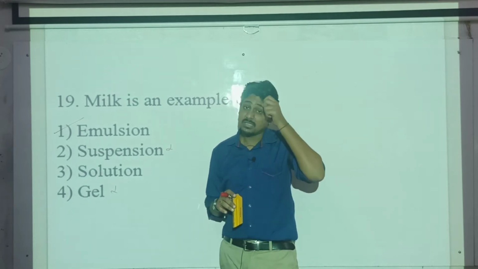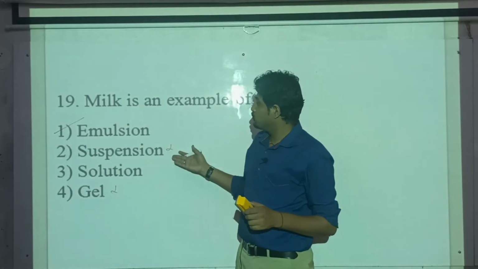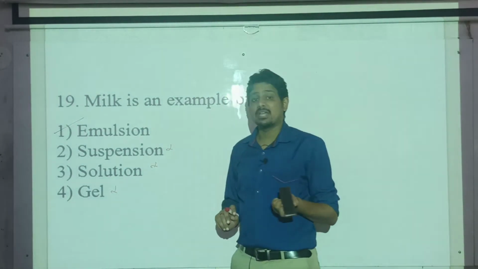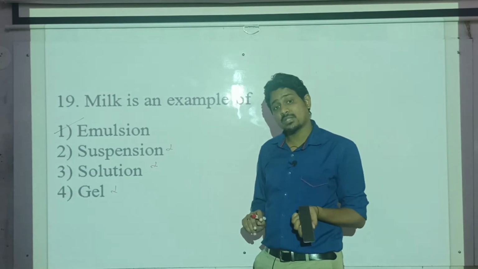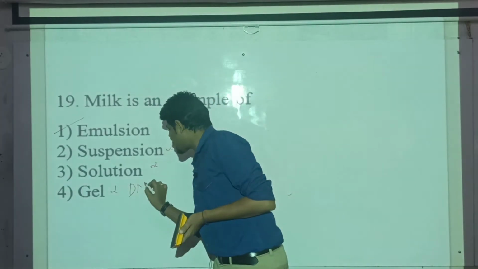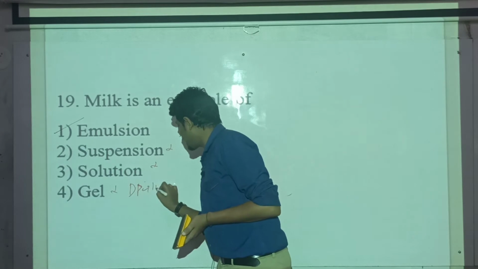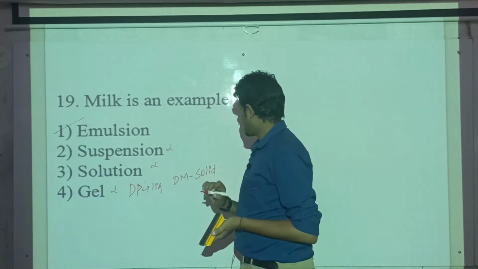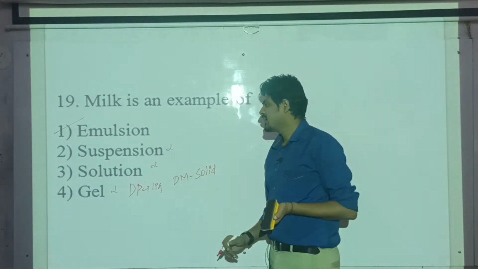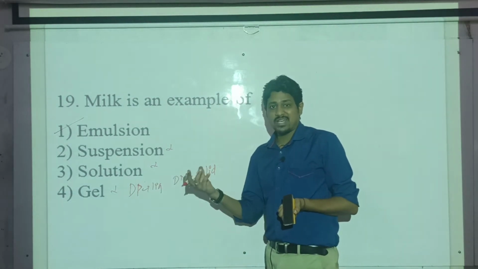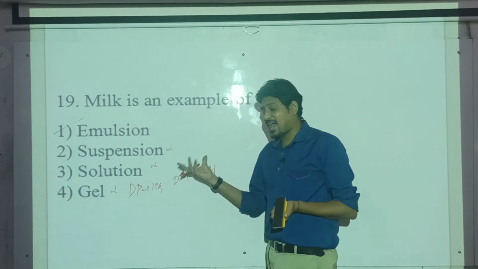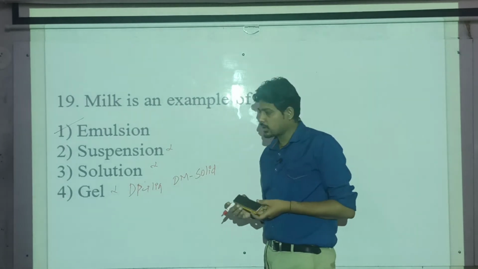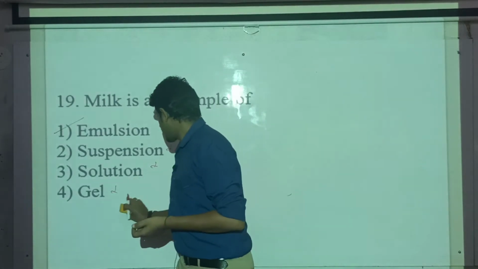So milk cannot be a suspension, milk is not even a solution, and milk cannot be a gel. Why not a gel? Because in a gel, the dispersed phase is liquid and the dispersion medium is solid. Examples of gel are jams and jellies, and milk is not like jellies. So milk is an example of emulsions.